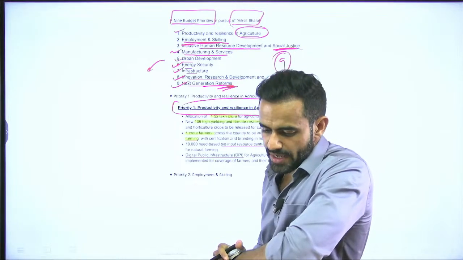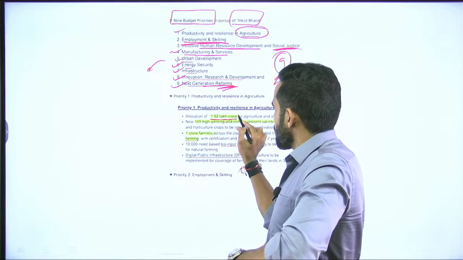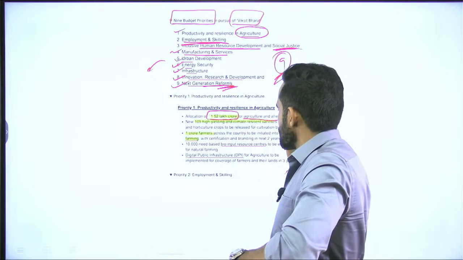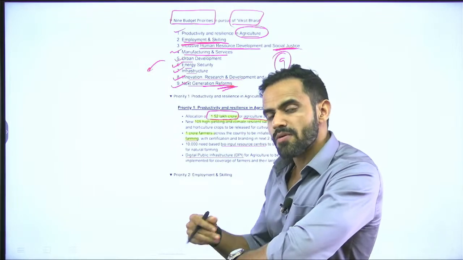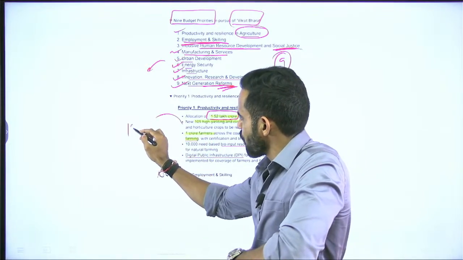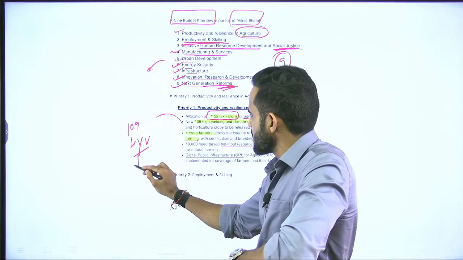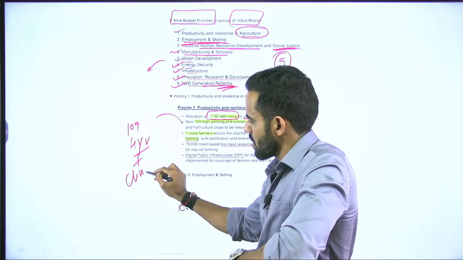First is related to agriculture. In agriculture, the government has allocated 1.52 lakh crore for agriculture and the associated sector. How is the government planning to develop this sector? The government is planning to announce 109 high yield varieties and climate resilient varieties.